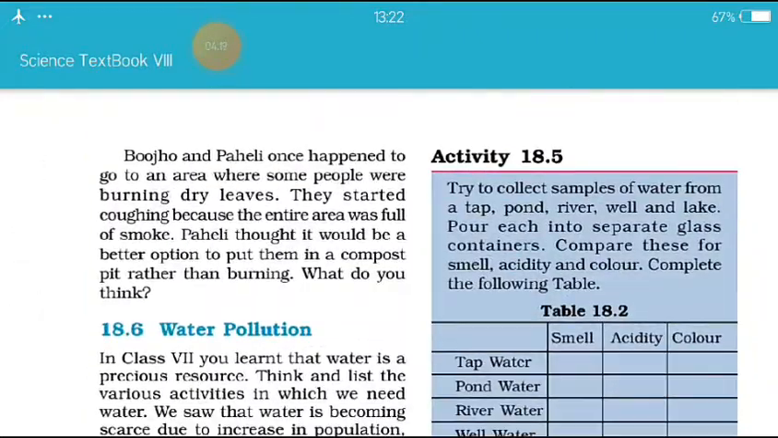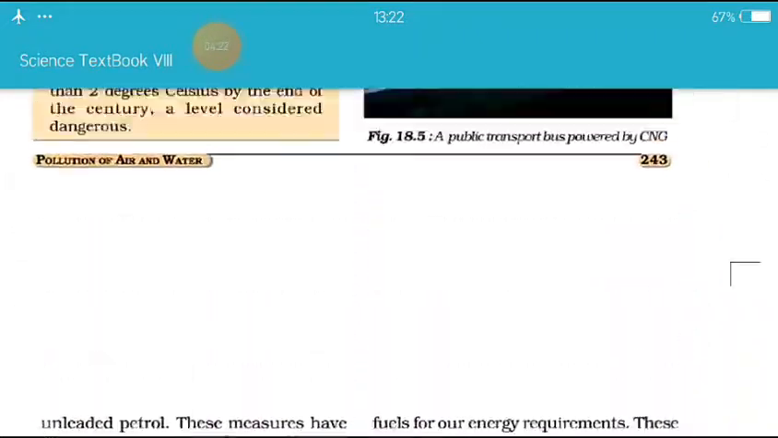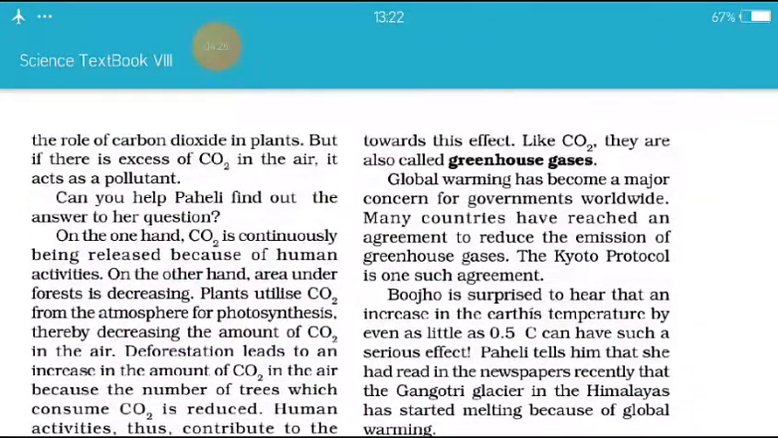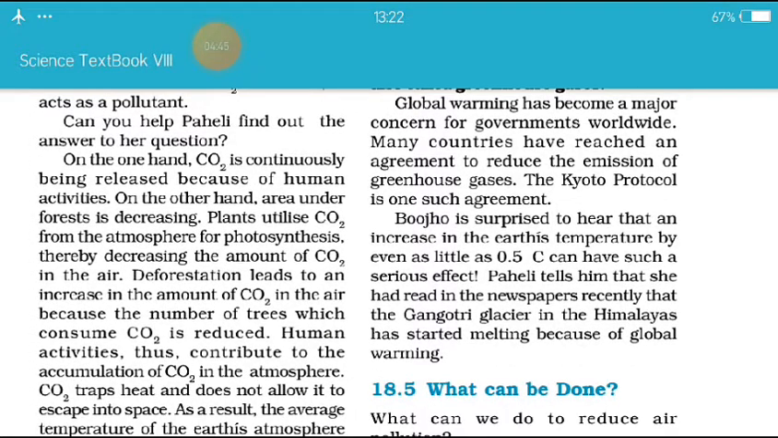Okay, danger पोजीशन में हम आ सकते हैं. Like CO2, they are also called greenhouse gases. ये सारे greenhouse gases हैं. Global warming has become a major concern for governments worldwide. Many countries have reached an agreement to reduce the emissions of greenhouse gases. The Kyoto Protocol is one such agreement. Okay, Kyoto Protocol हुआ है ग्रीन हाउस इफेक्ट के लिए ना एक एग्रीमेंट है जिसको हम क्योटो प्रोटोकॉल बोलते हैं.